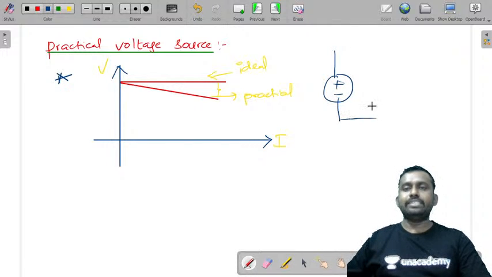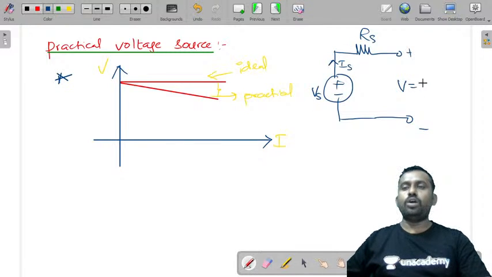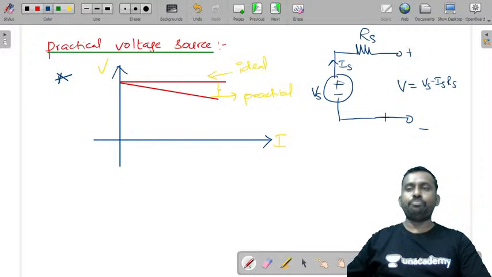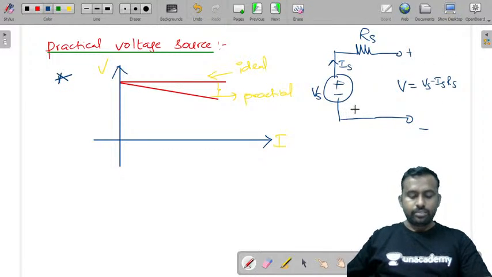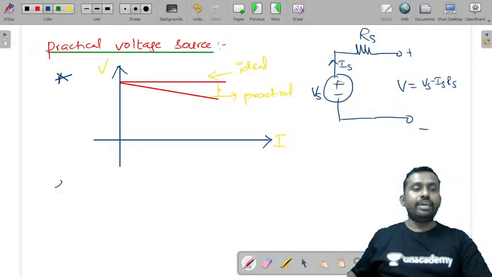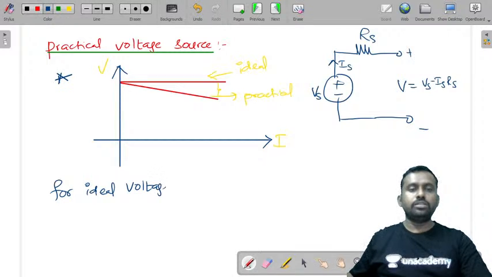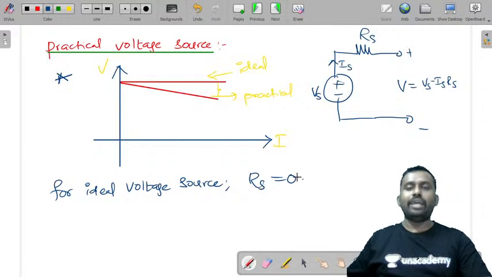So this is a practical source, and this is due to the presence of the internal resistance, which is considered to be Rs. Here, if this current is Is and this is Vs, the output voltage is equal to Vs minus Is into Rs. Here the voltage is not constant, and for an ideal constant voltage source, you can say the resistance value is 0.